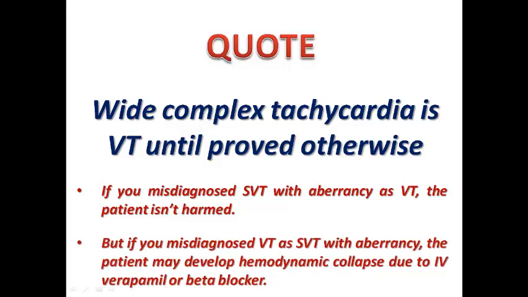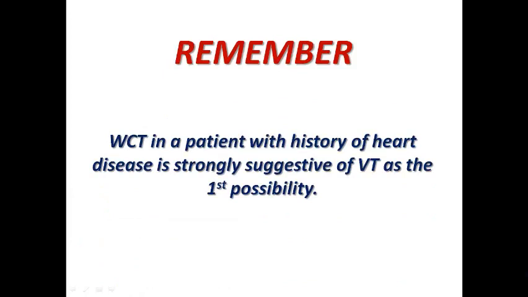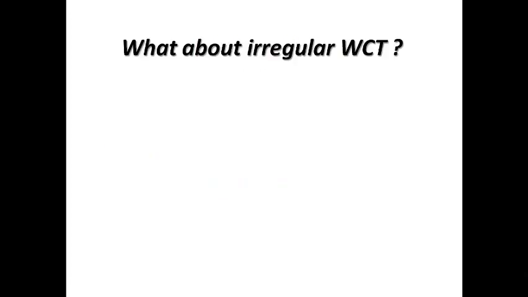But if you misdiagnosed VT as SVT with aberrancy, the patient may develop hemodynamic collapse, because if the blood pressure was sustained at the time, you may give him IV verapamil or a beta blocker, and if he has structural heart disease like LV dysfunction, he may develop hemodynamic instability. And so if you get confused, please don't be overconfident in saying that this is SVT with aberrancy or this is VT. No, just use this rule if you are confused: wide complex tachycardia is VT until proved otherwise. And remember, of course, wide complex tachycardia in a patient with a history of heart disease is very strong evidence of VT as a first possibility.